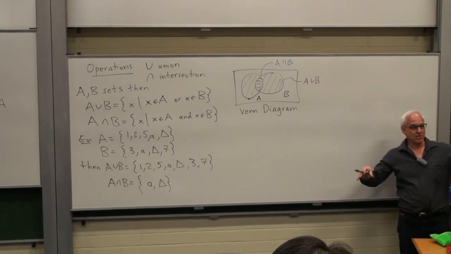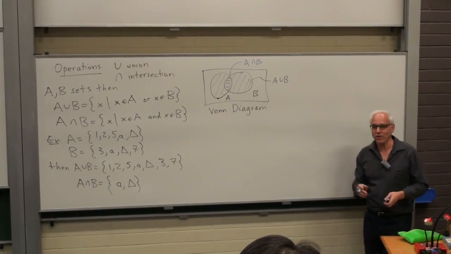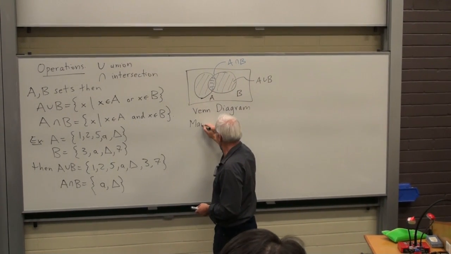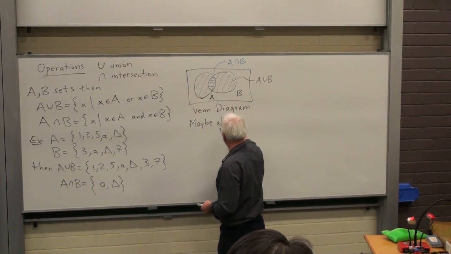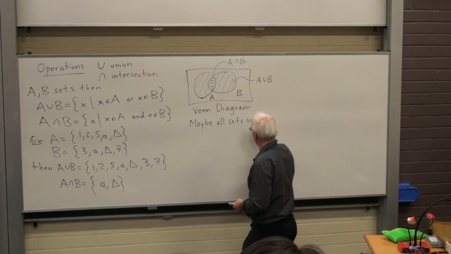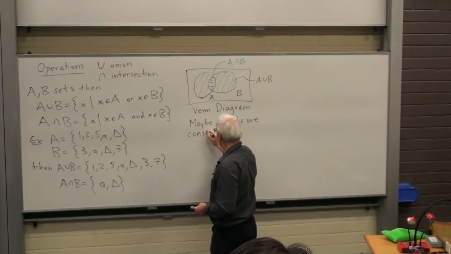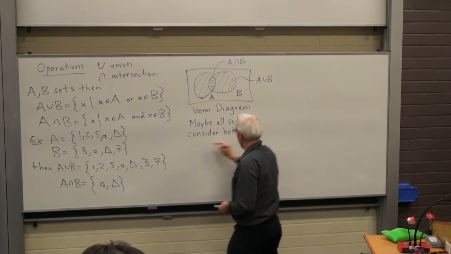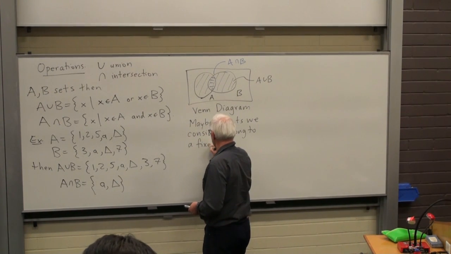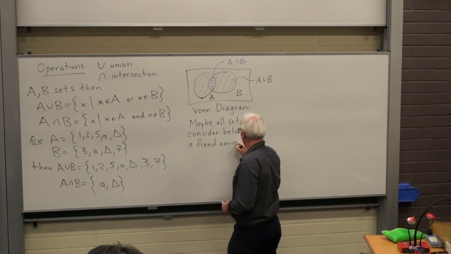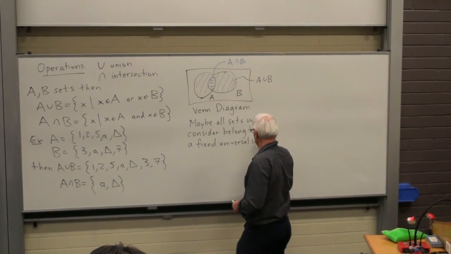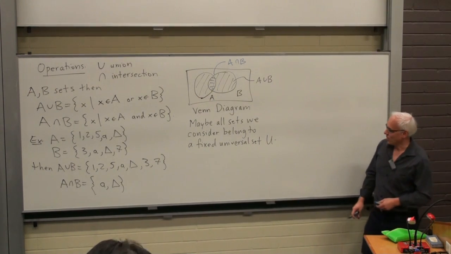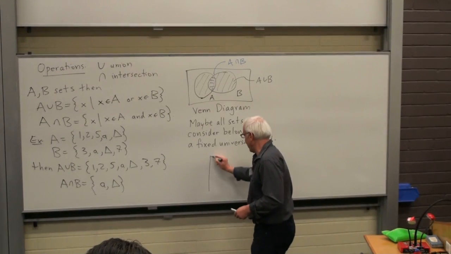And now sometimes our sets all belong to a universal set. Maybe all the sets we consider belong to a fixed universal set, usually denoted U. All right? So in that case, we think of U as being the box.